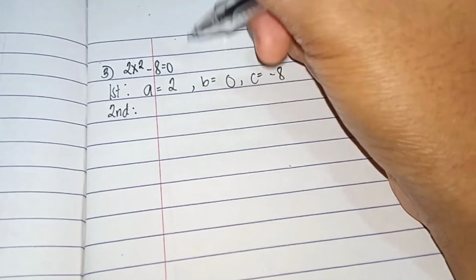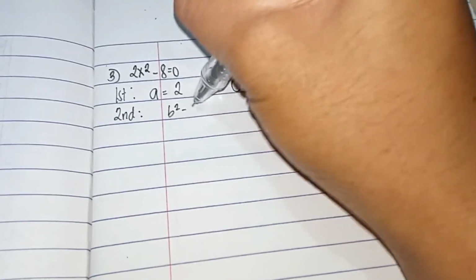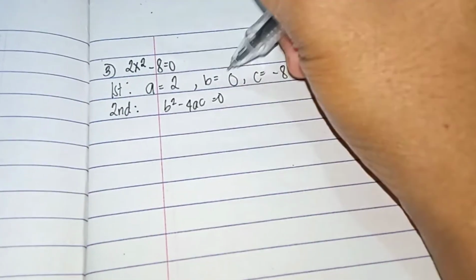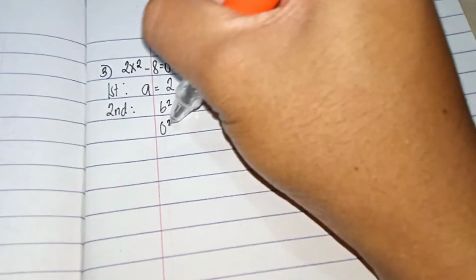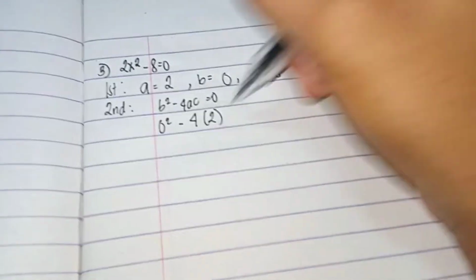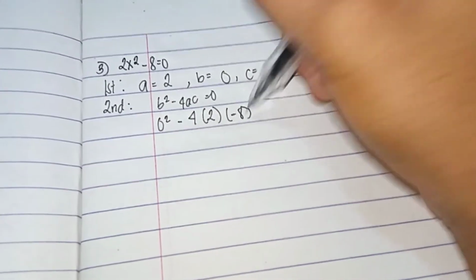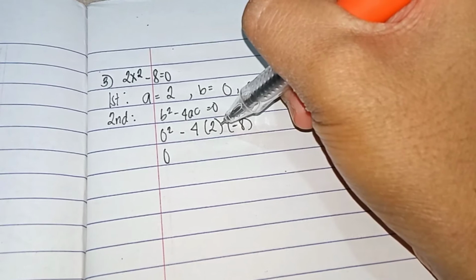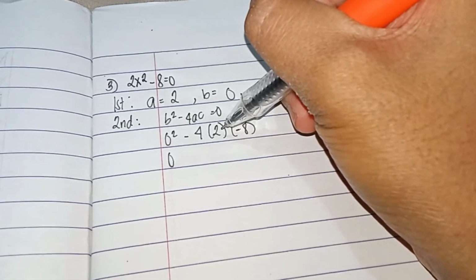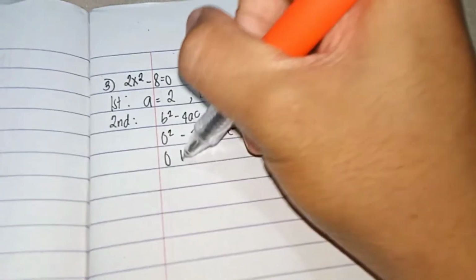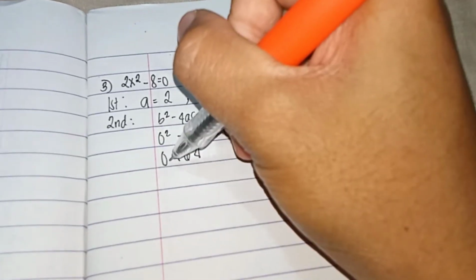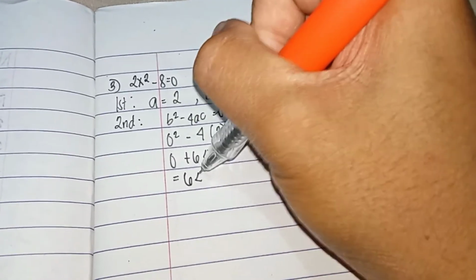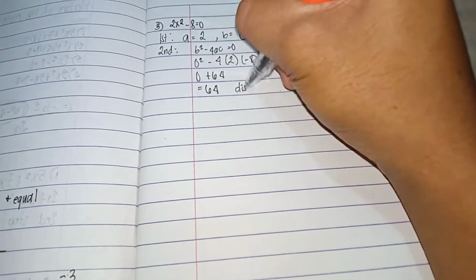Next, second step is substitute these values to the discriminant formula. So b squared minus 4ac. b here is 0, so 0 squared minus 4. Value of A is 2. Value of C is negative 8. Next, 0 squared is 0. Negative 4 times 2 is negative 8. Negative 8 times negative 8 is positive 64. So 0 plus 64 equals 64. So 64 is our discriminant.